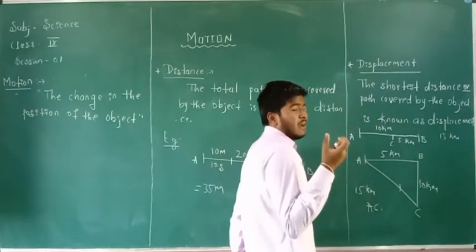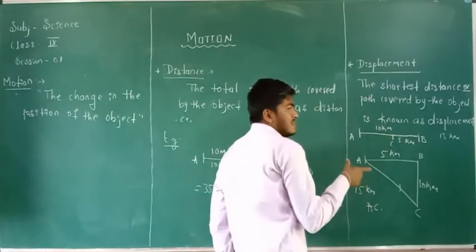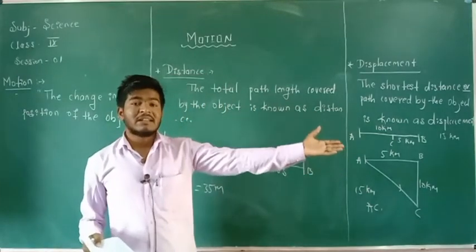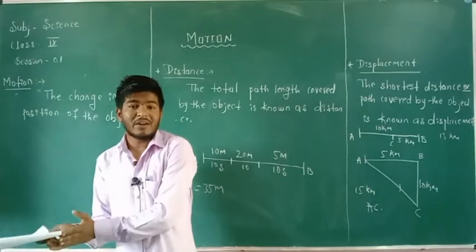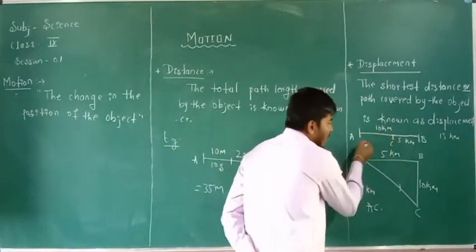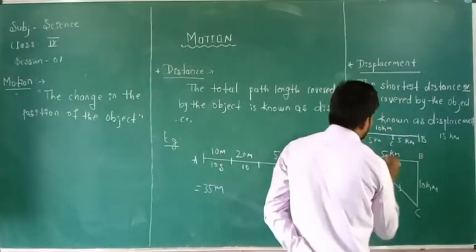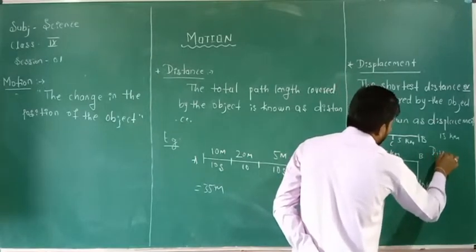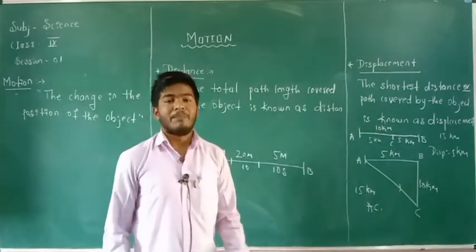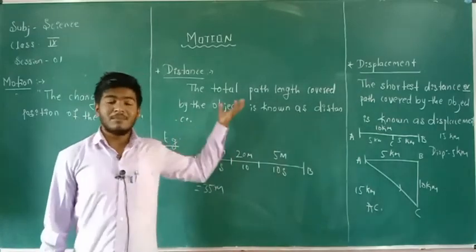But displacement covered by the object is the shortest distance. Shortest distance is nothing but the distance between the starting point and the ending point of the object. The distance between starting point and the ending point is nothing but 5 kilometers. This is the displacement. Displacement traveled by the car is 5 kilometers. You should remember. So based on the distance and the displacement, now we are going to calculate some problems on this.